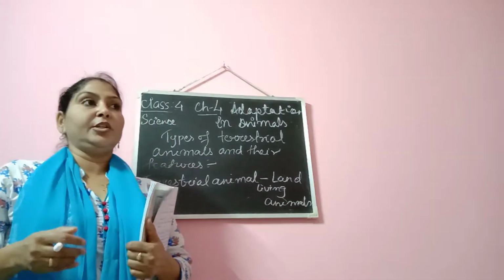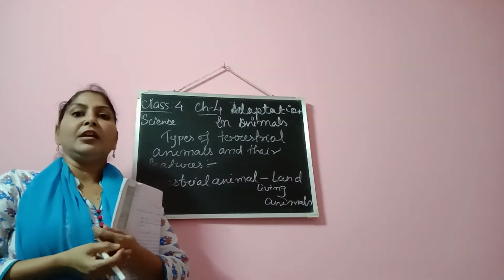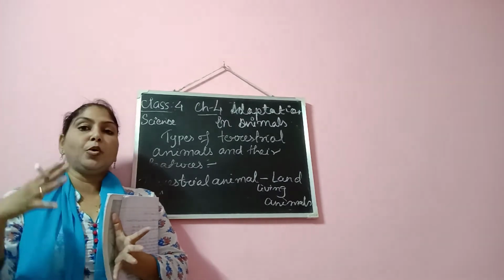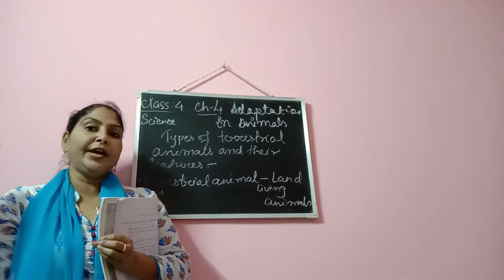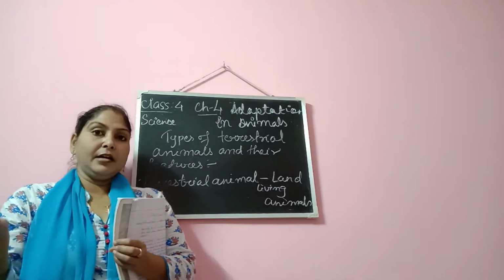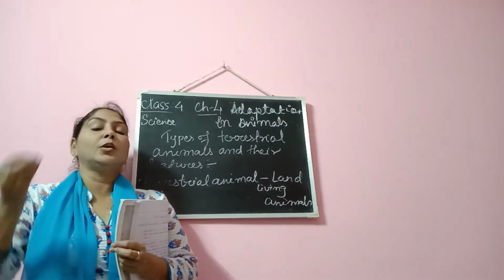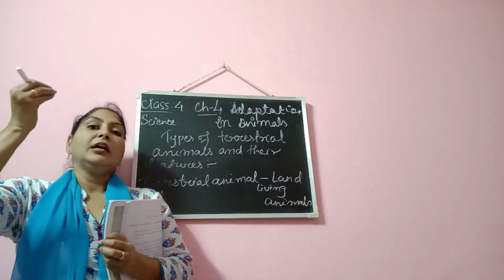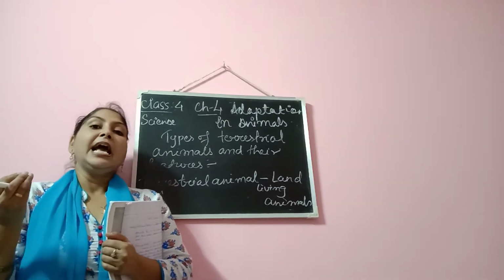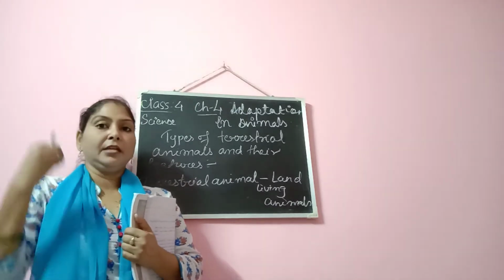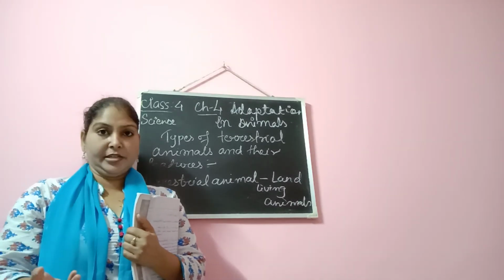You must be knowing, in the desert area, when there is a very strong wind, the sand blows off, and if camels did not have long eyelashes, then the sand would get inside their eyes, and they may have trouble in seeing, in their sight, right?